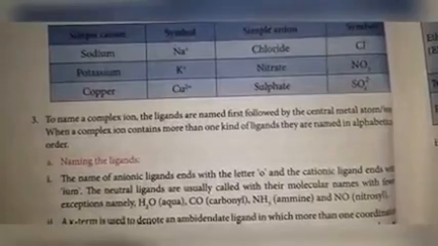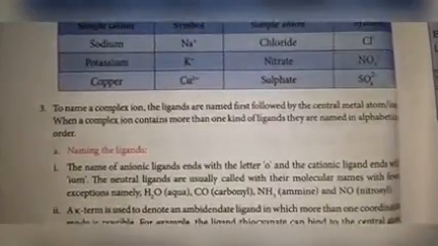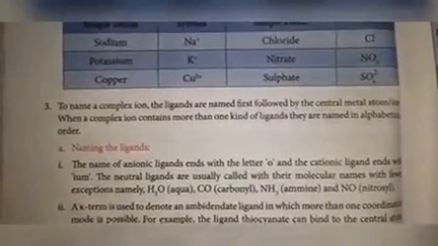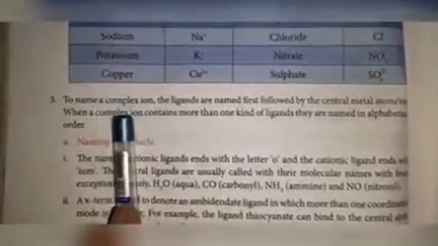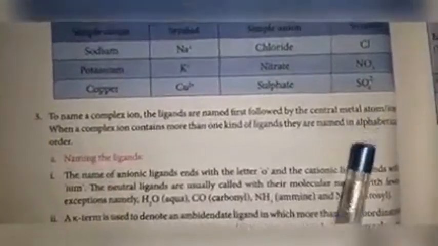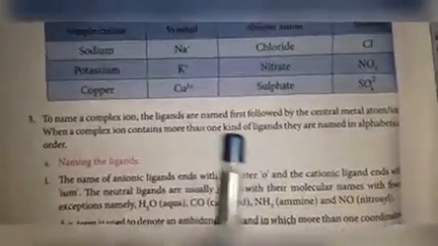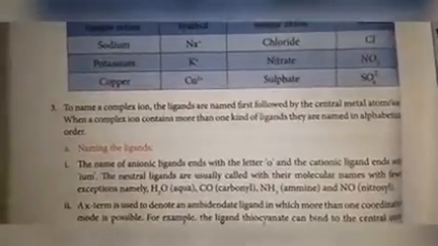We have to give importance to the ligand, and then only you have to write the central metal ion name. That is given in these two lines: to name a complex ion, the ligands are named first, followed by the central metal ion. When a complex ion contains more than one kind of ligand, they are named in alphabetical order.